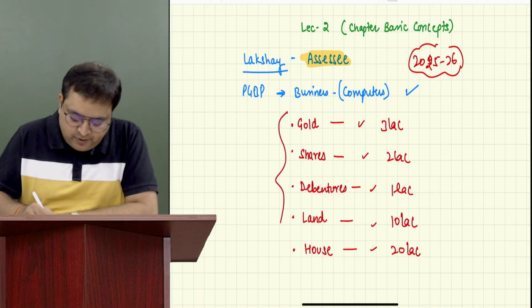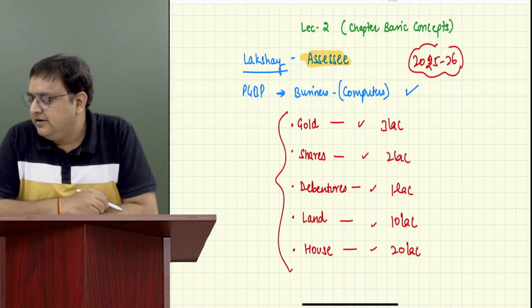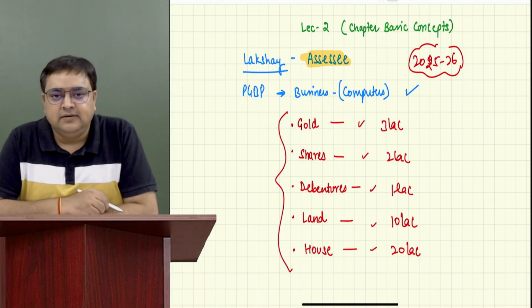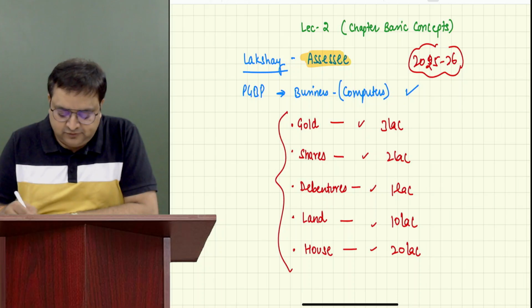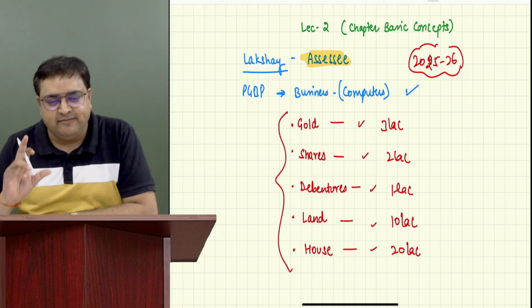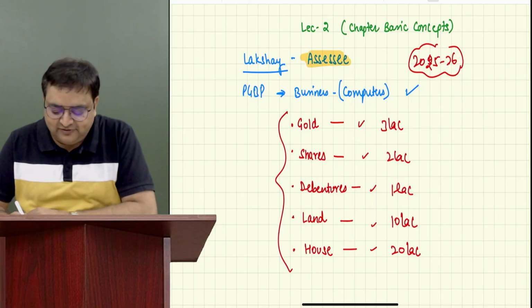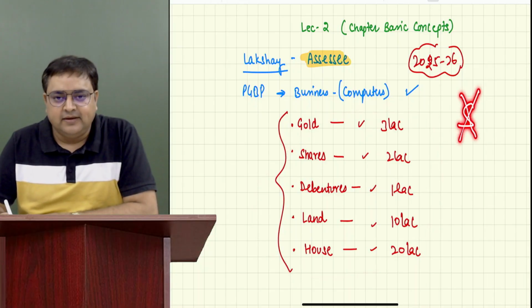First of all, tell me what type of income it is. There is only one head and you know what that head is. Tell me what is the head. Is this income from other sources? Okay, so it is capital gain. Let's see one by one. Obviously, the first head is salary, so obviously it is not salary income. Everybody is okay with this?